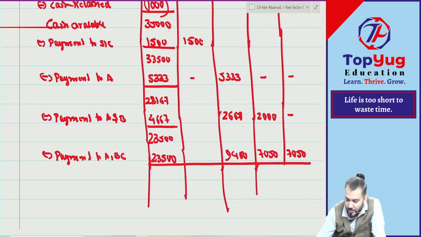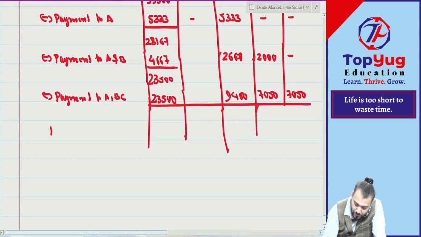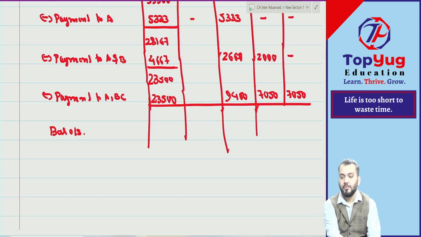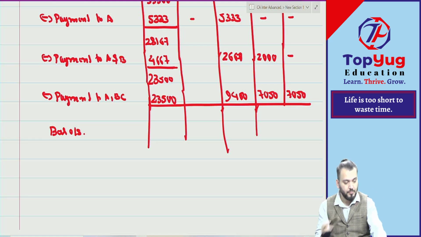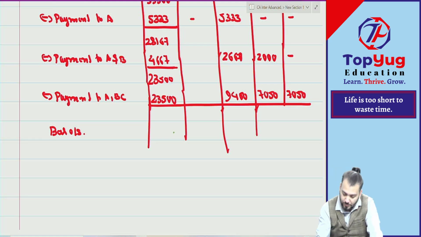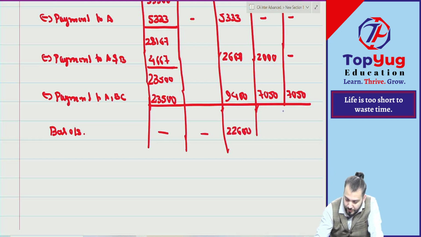Now can you give me the balance outstanding? 22,600, 16,950 and 16,950.